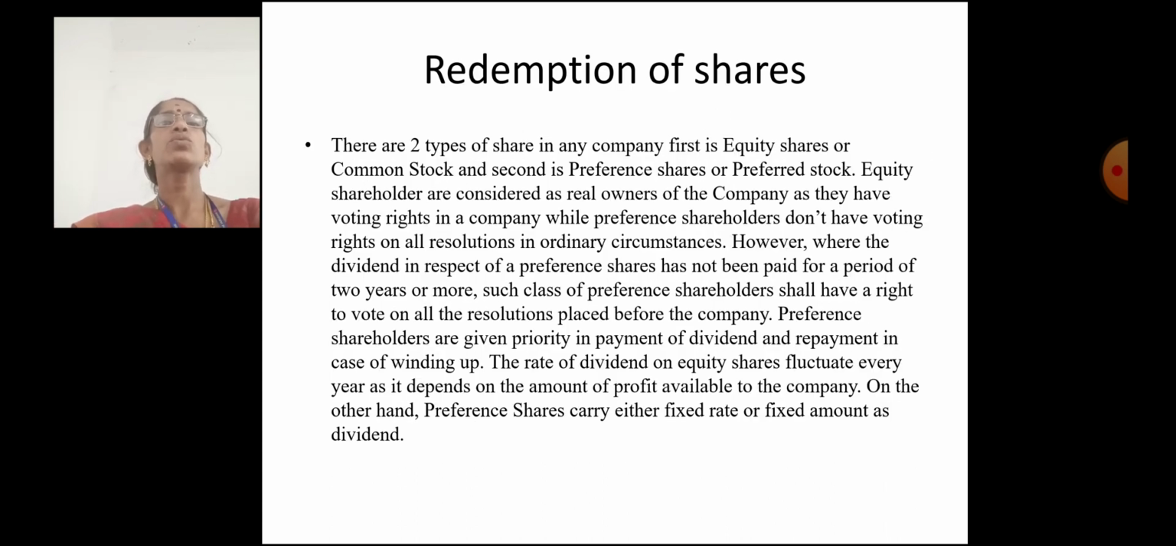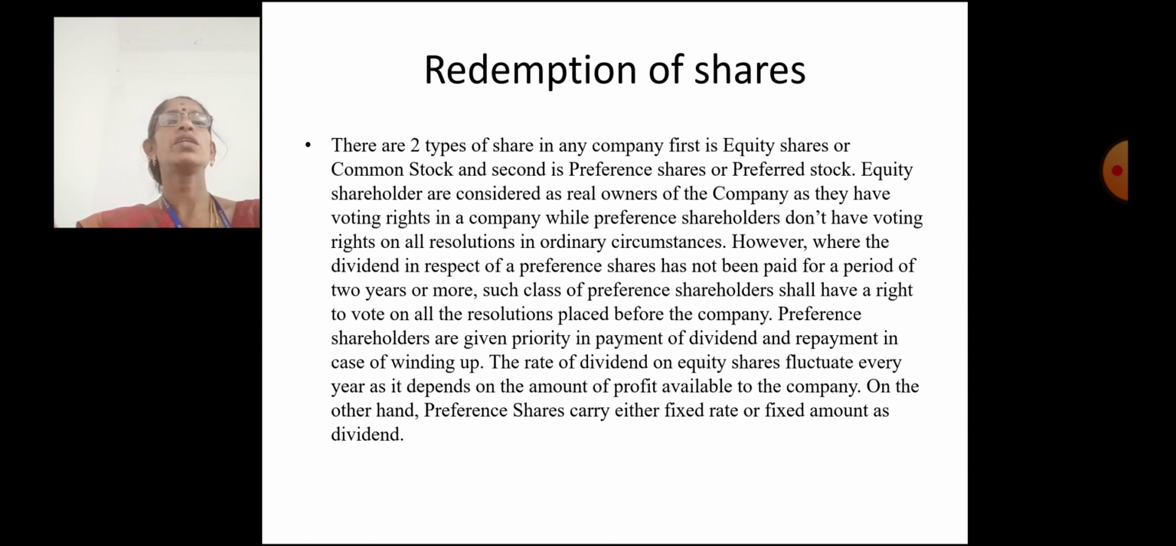Redemption of shares. There are 2 types of shares in any company: first, equity shares or common stock, and second, preference shares or preferred stock. Equity shareholders are considered the real owners of the company as they have voting rights, while preference shareholders do not have voting rights on resolutions in ordinary circumstances.